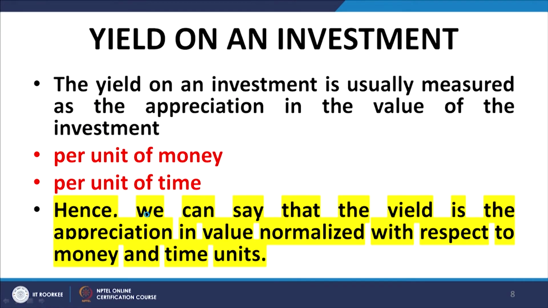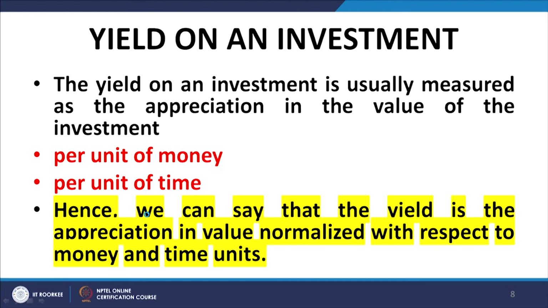Before I get into the measures of yield, let us recap what exactly we mean by a yield. The yield on an investment is usually measured in terms of the appreciation of the value of the investment per unit of money, per unit of the worth of investment, and secondly per unit of time.